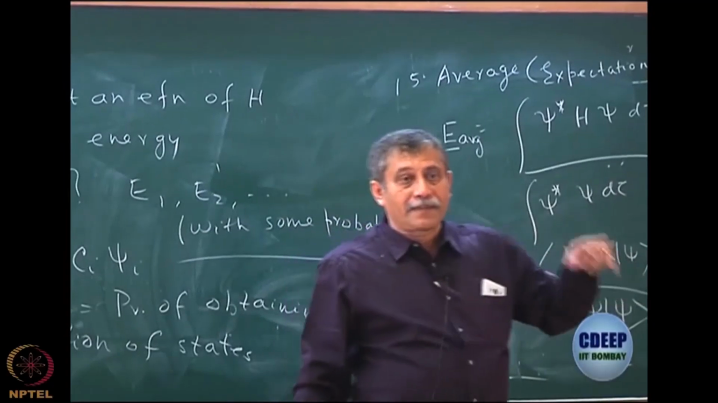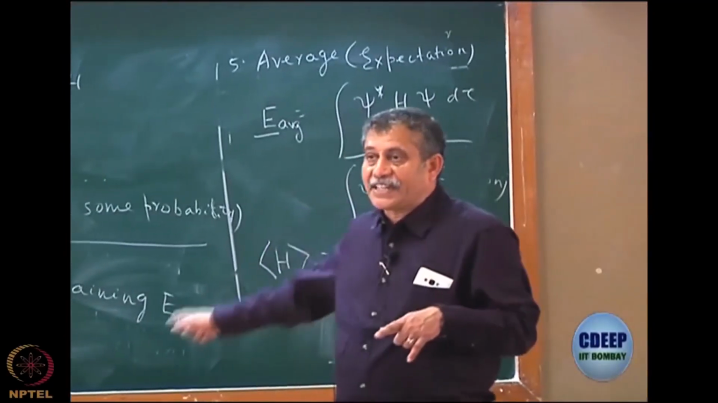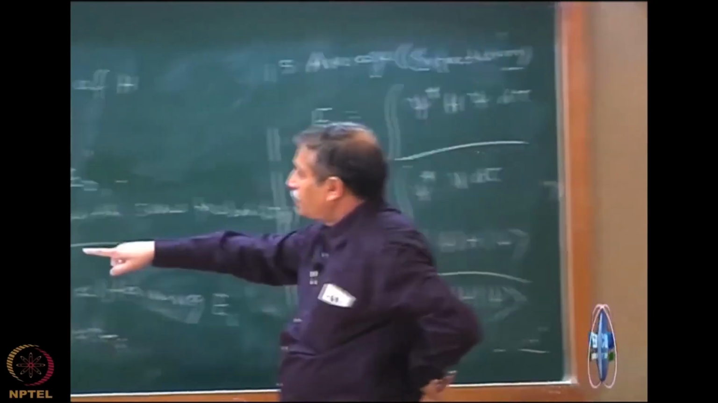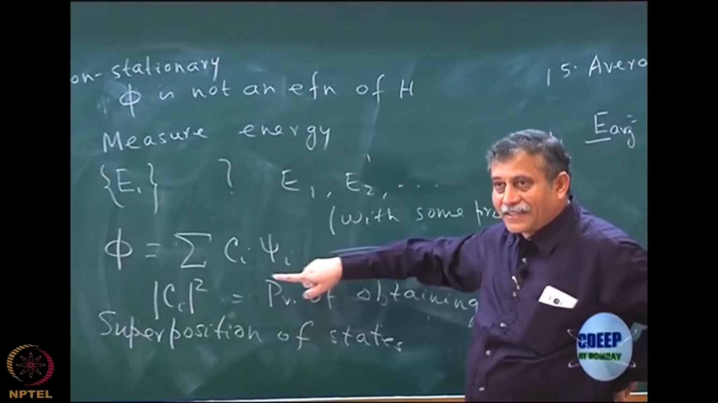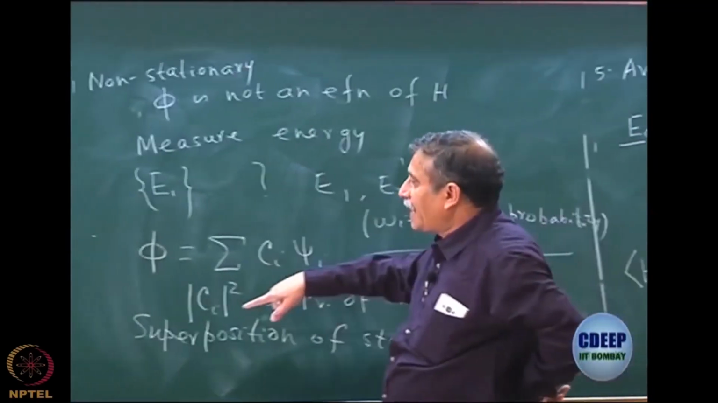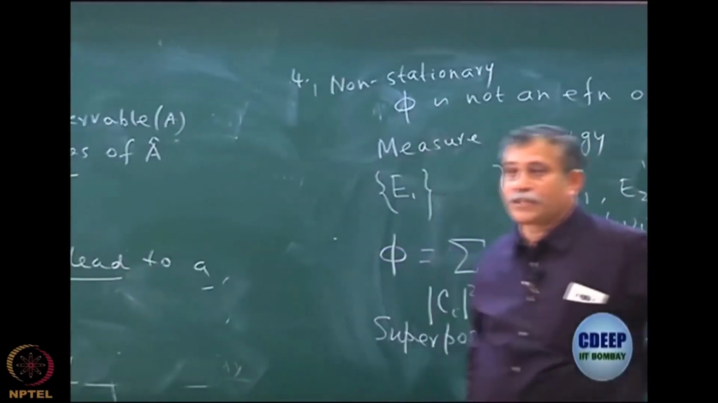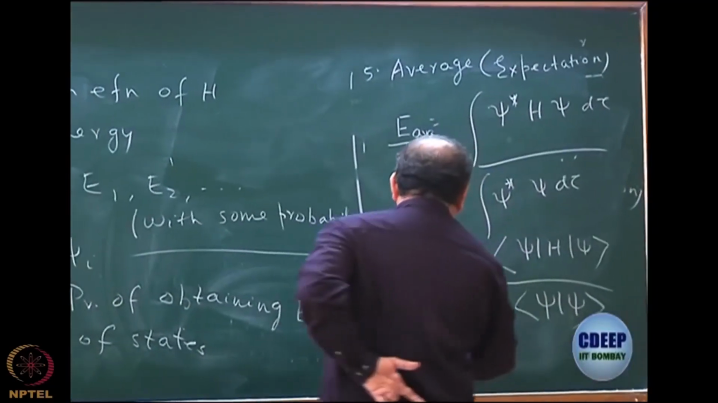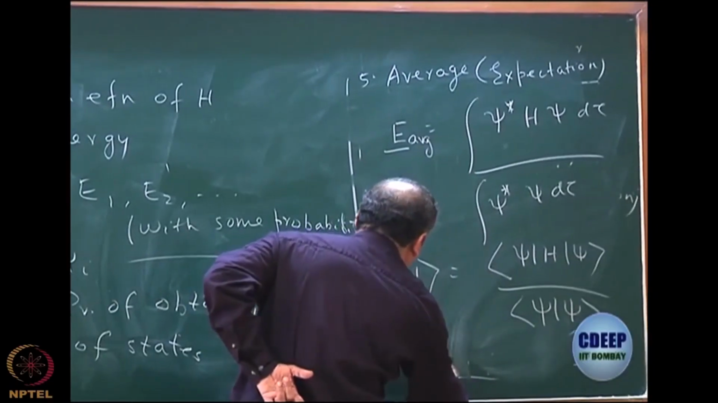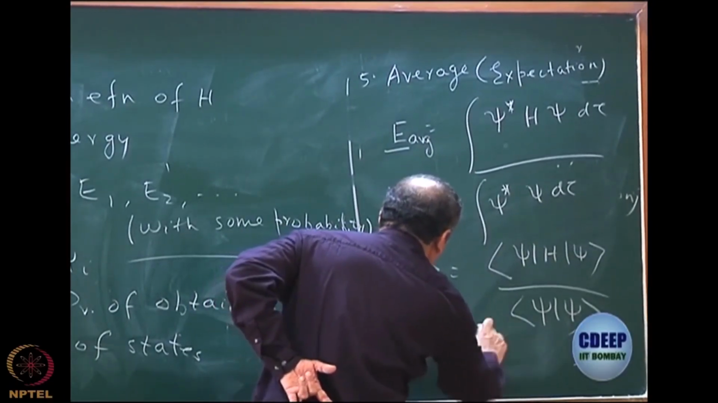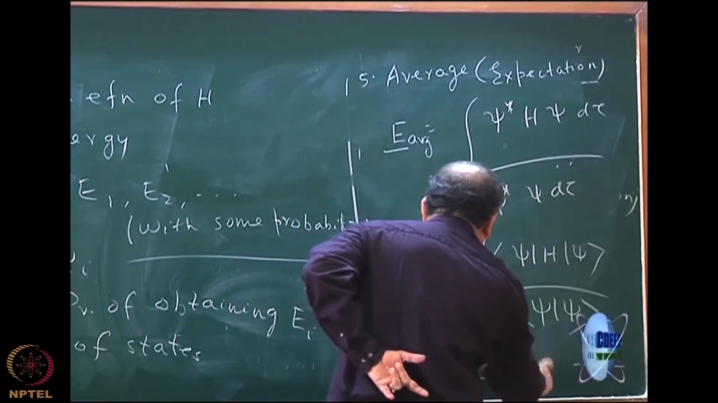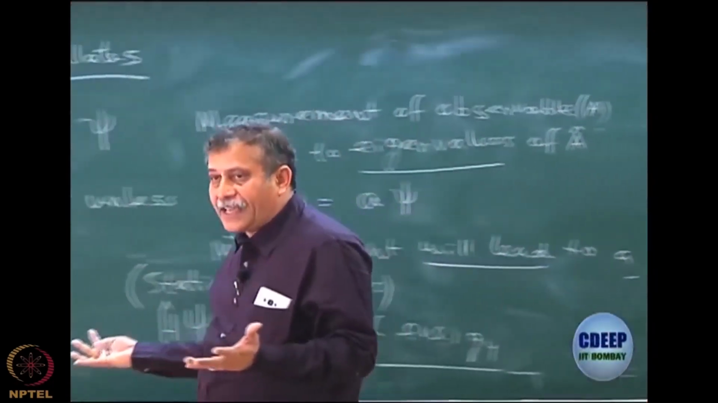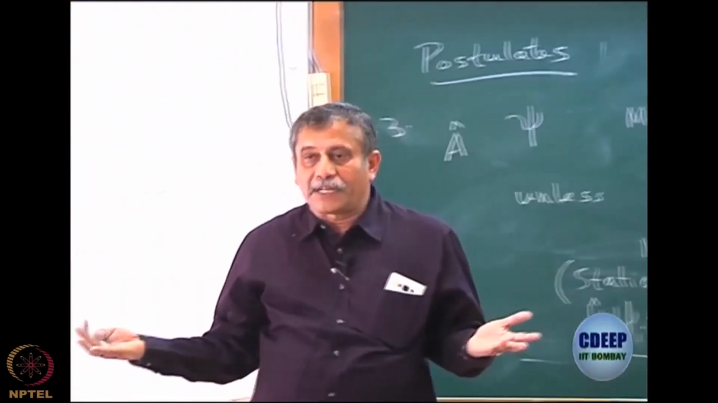Note again, in our previous class, I had shown in detail how this comes. By expanding psi in terms of the Ci phi I, Ci psi I, and then showing that the psi I is an eigenstate of H with eigenvalue Ei, one can easily show that this H average is nothing but sum over I mod Ci square Ei, which is what my probability should be. Note, because I am getting all the values of Ei with a probability mod Ci square.